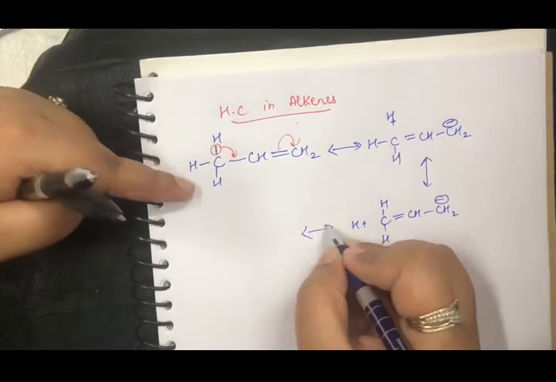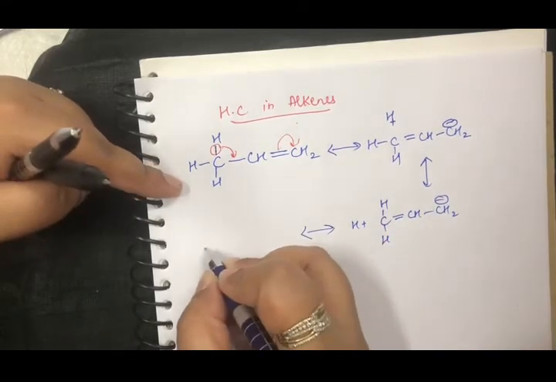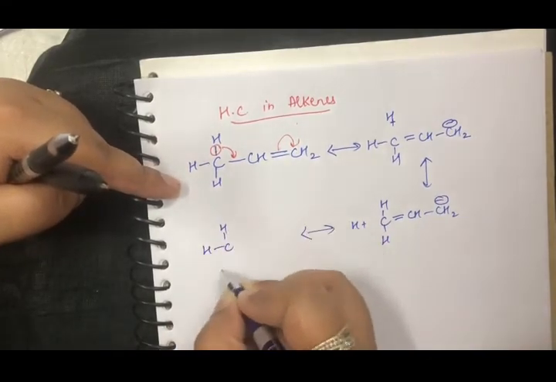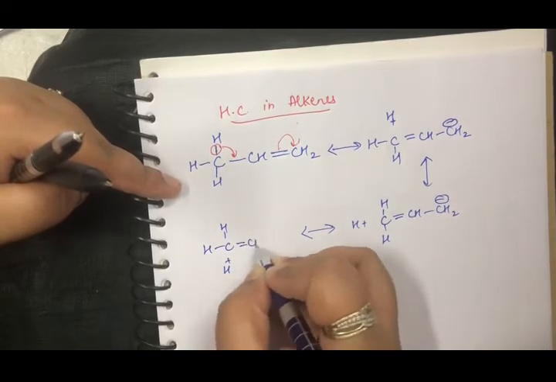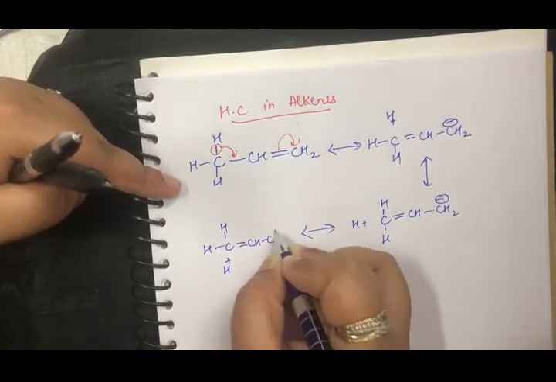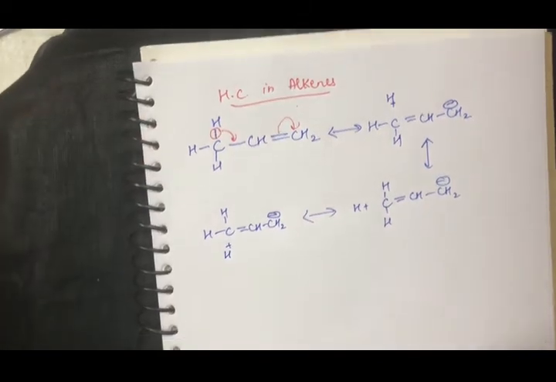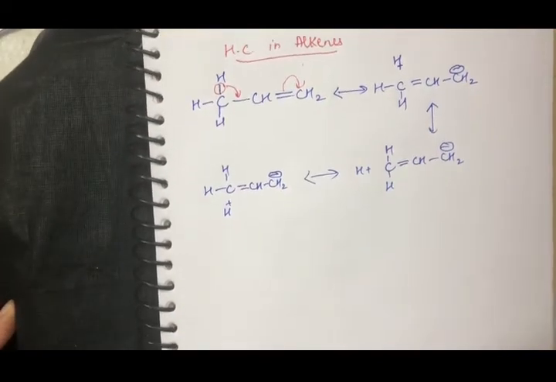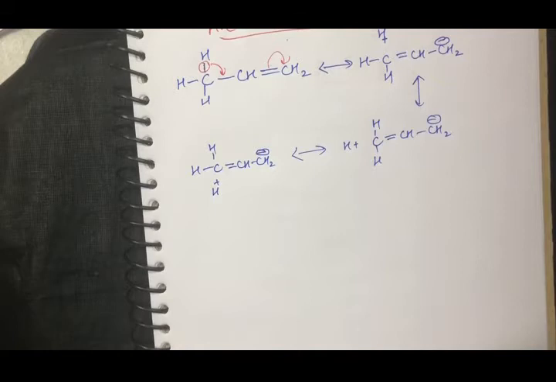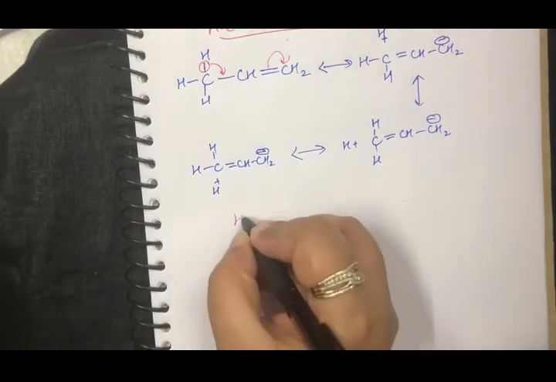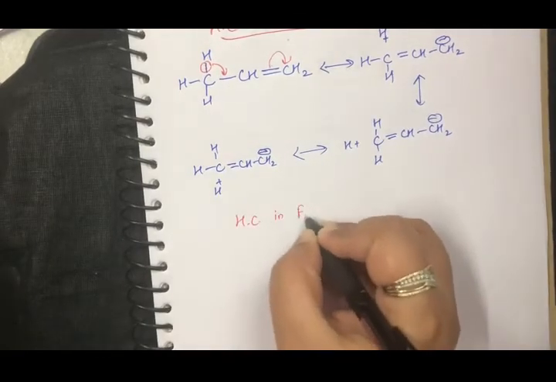Right? And the third one also. So now again you have 3 alpha hydrogens, so 3 hyperconjugating structures. Now hyperconjugation in free radicals.